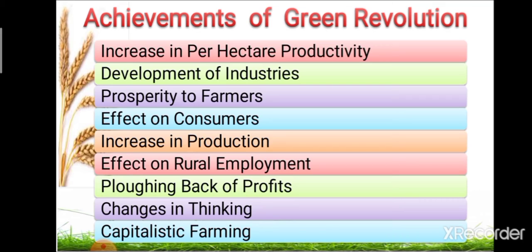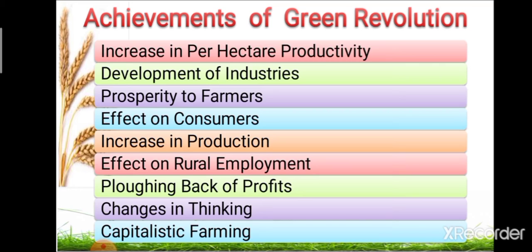Okay, after that, the next achievement of Green Revolution is increase in production. The main achievement of Green Revolution is increase in production. In 1965 to 66, the production of food grain was about 33.89 lakh tons, and in 1980 to 81, it was 190 lakh tons. That means agricultural production increased as a result of Green Revolution.